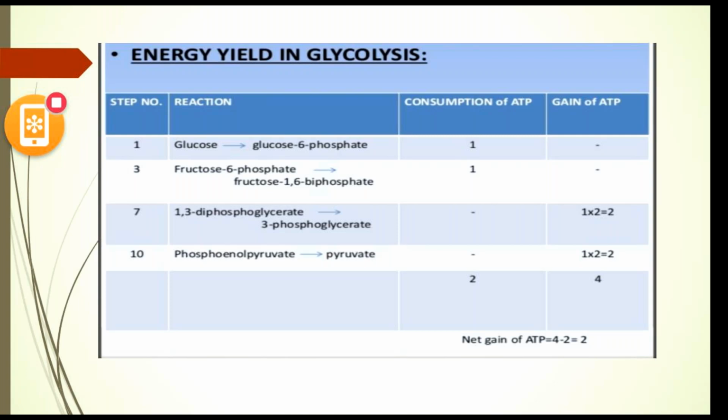The net gain of ATP is 4 minus 2, because we produced 4 ATP molecules and we consumed 2 molecules of ATP. So the net gain, the final amount of energy produced in this glycolysis, is 2 ATP molecules. So, next slide.